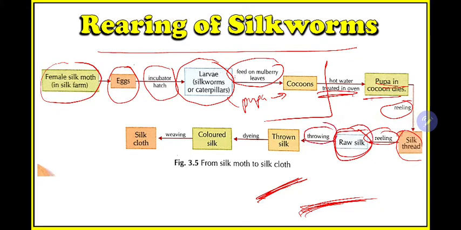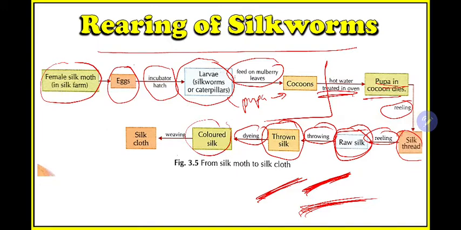Then it is throwing. Throwing is nothing but taking 3, 4 threads and mixing them all together in such a way that we cannot separate them. So this is throwing. Then we'll get thrown silk. Then we'll color. If you need a red shirt we'll color it red, if you need a black shirt we'll color it black. So according to our choice we'll dye it. We now get colored silk.